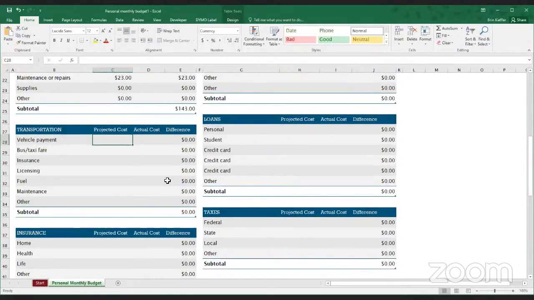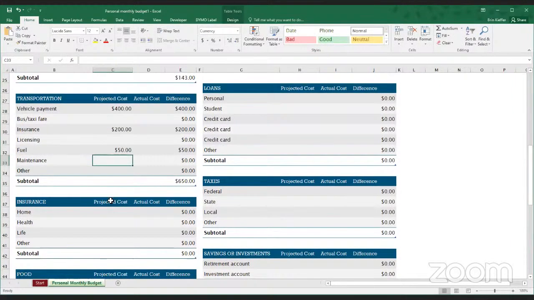So for transportation, you might have a $400 vehicle payment. We'll, for the time being, leave any lines blank that are not relevant to what we're doing here. So for instance, in this case, you would have no bus or taxi fare. So we'll leave it blank as opposed to trying to delete it. We'll go ahead and put in $50 of fuel, leave maintenance blank.